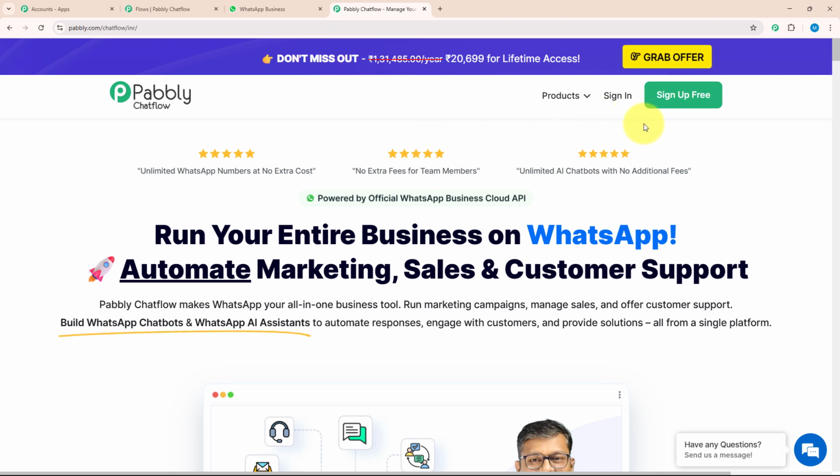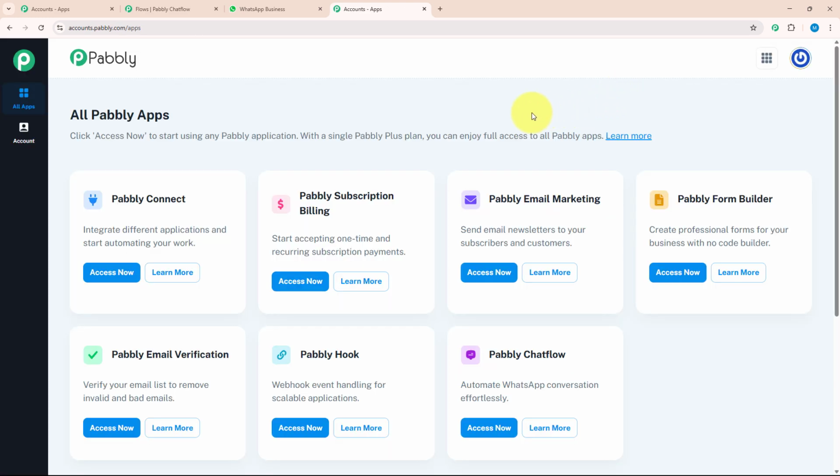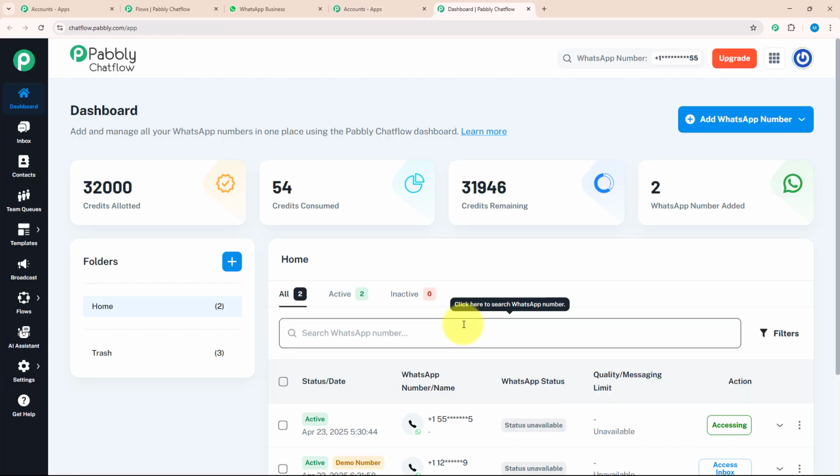Over here, you can see there are two different options, sign up for free and sign in. If you are a new user, you can click on sign up for free. As I am an existing user, I will click on sign in. As soon as I sign in, I will land on the all Pabbly apps page. Over here, you can see there are 7 different applications, out of which today I am working with Pabbly Chatflow. As soon as you click on the Access Now button, you will be redirected to the dashboard page.